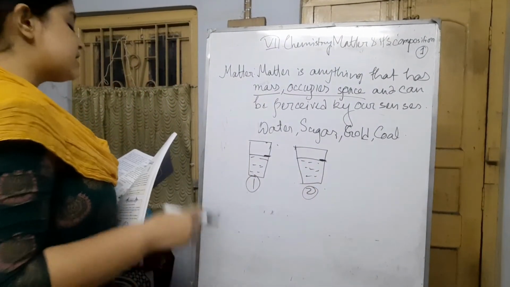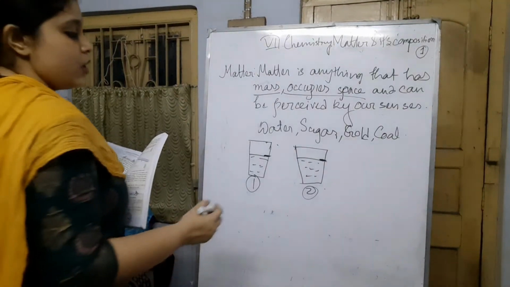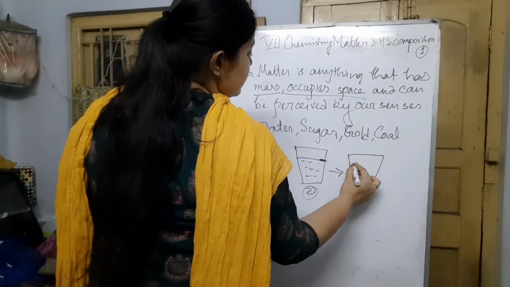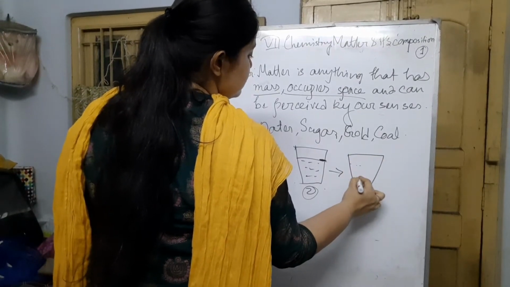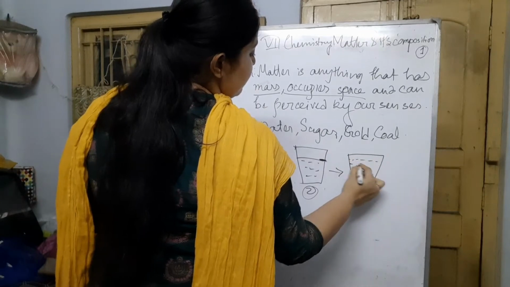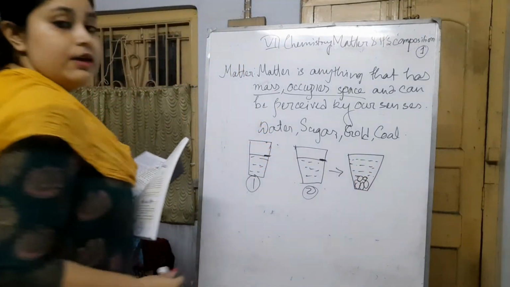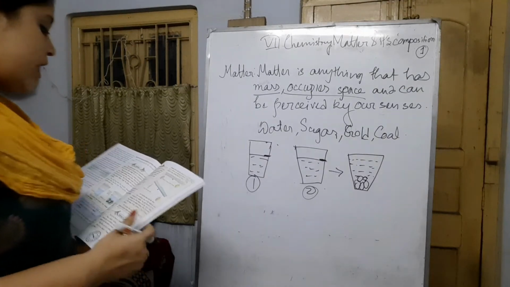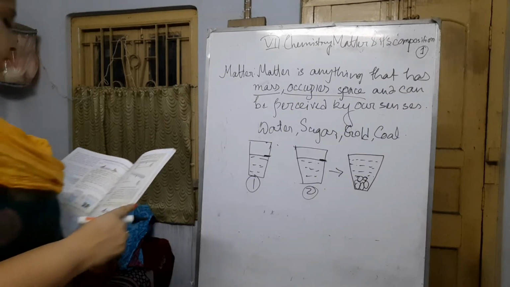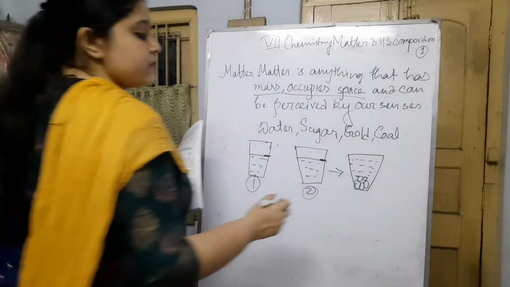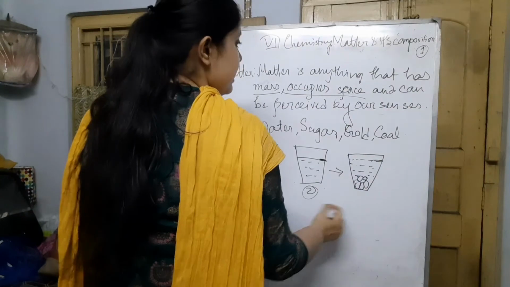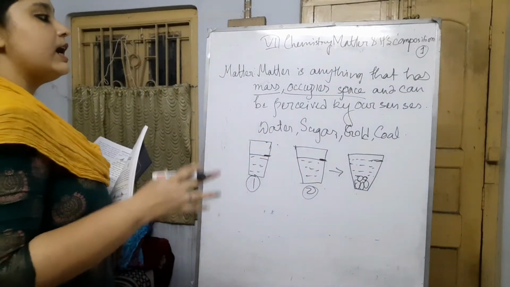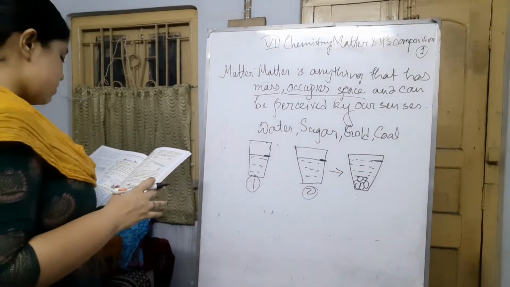In the second glass, if we add some marbles, we can easily see that the water level will increase. This proves that the marble has some mass and occupies space, which is why the water level has increased. So it is proven that matter has mass and occupies space.